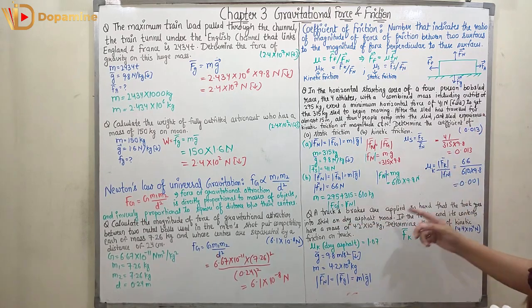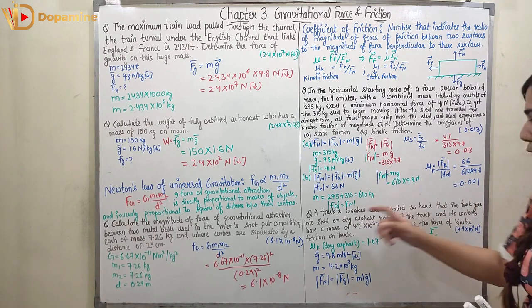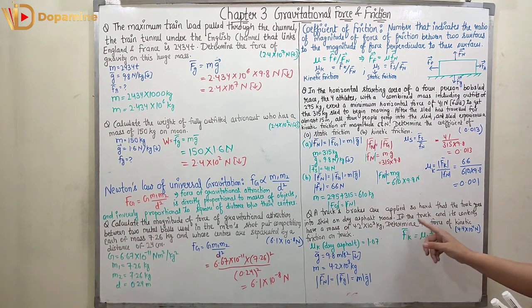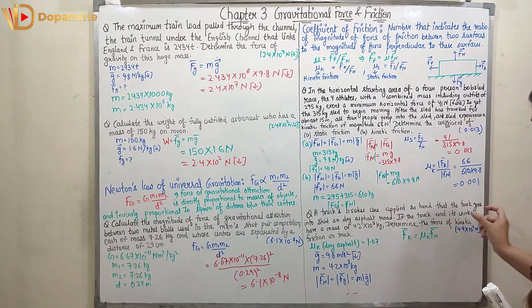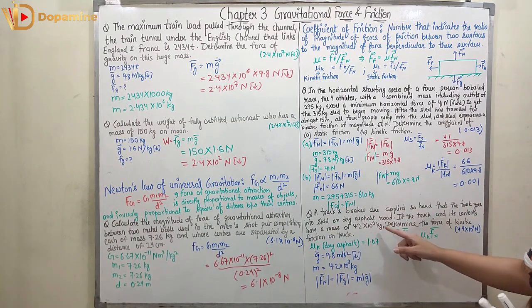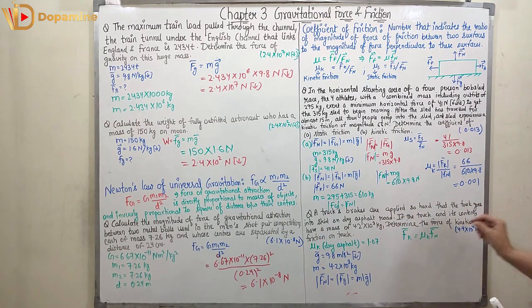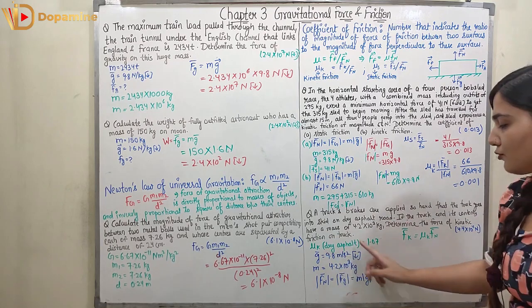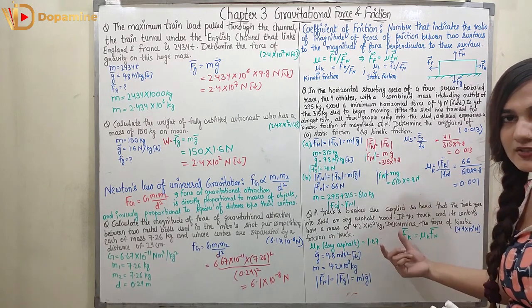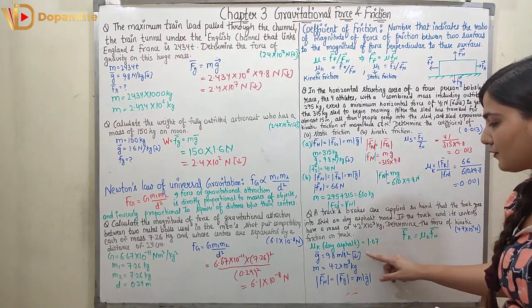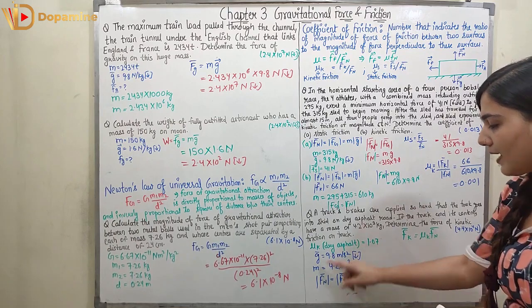So a truck's brakes are applied so hard that the truck goes into a skid on the dry asphalt road. If the truck and its contents have a mass of 4.2 into 10 raised to power 3 kg, determine the force of kinetic friction on the truck. Mu k we know from the table which is given in the book. Mu k is 1.07, acceleration due to gravity we know, mass is given.